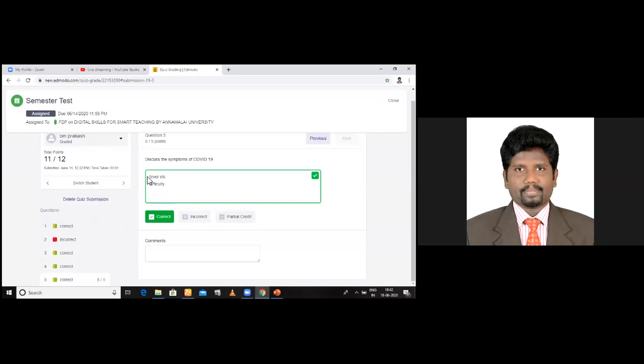Okay, professors. Now I move on. See, you can give comments also. For example, if a particular student has done badly, or you want to appreciate a student, you want to correct a student, you want to give evaluation for the students, you can give comments. For example, see here, very good, or you can give do better next time. So like this, exactly like you're evaluating paper, you can do that. Am I clear to you?